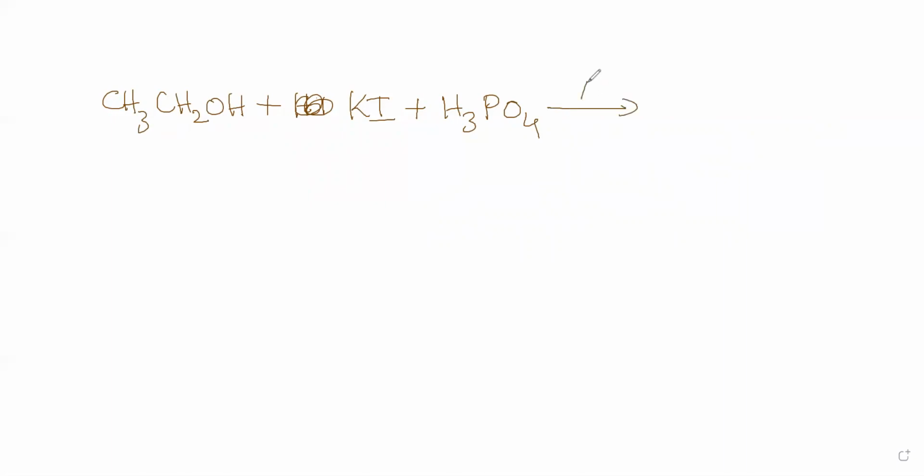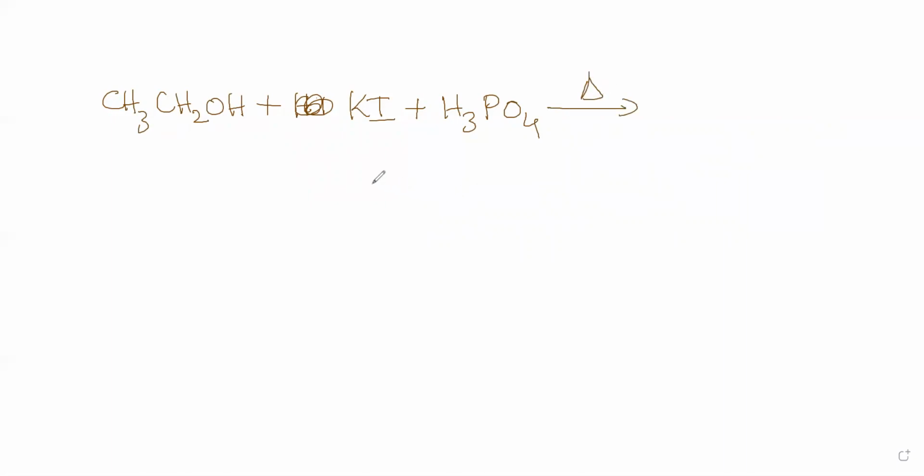The in situ preparation method for HI is like this: CH3CH2OH plus KI, but this time we add H3PO4 to it. Instead of H2SO4 you have to use H3PO4, that is phosphoric acid, and then you heat that.